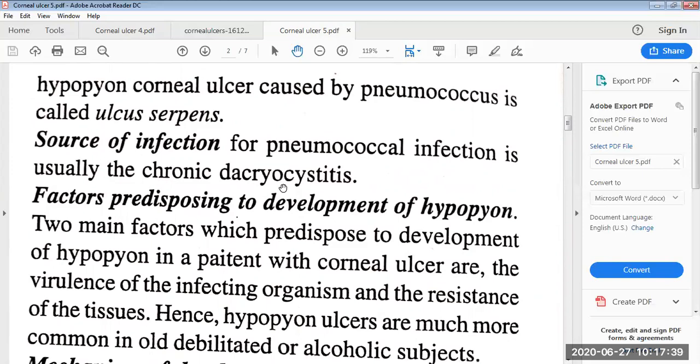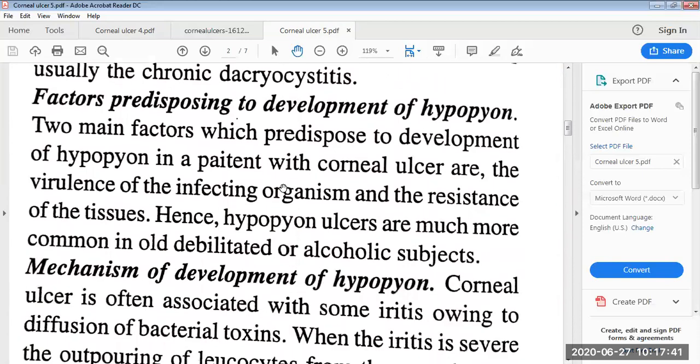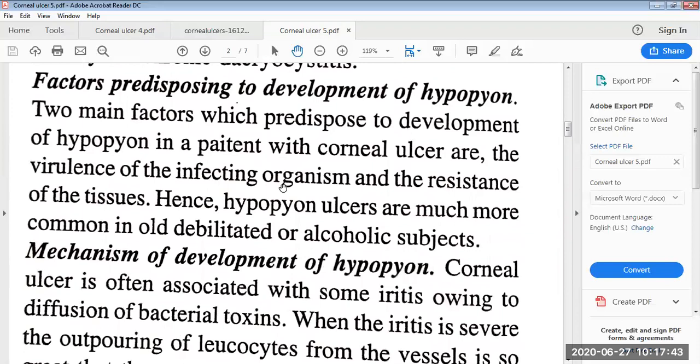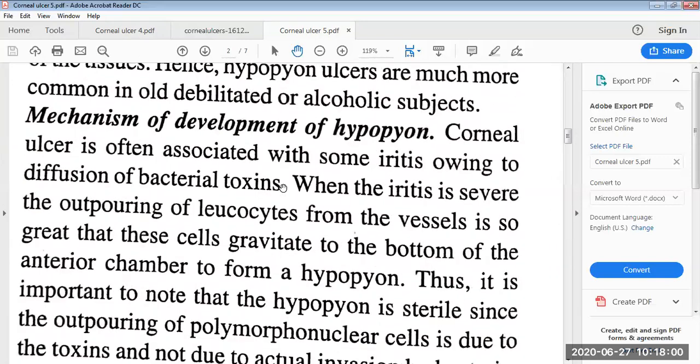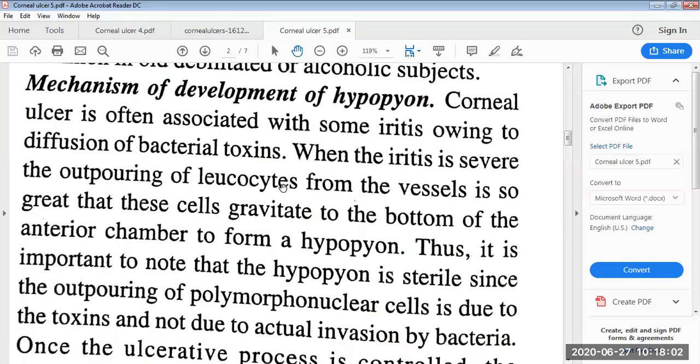The factors predisposing to the development of hypopyon: the two main factors which predispose to the development of hypopyon in a patient with corneal ulcer are the virulence of the infecting organism and the resistance of the tissues. Hence, hypopyon ulcers are much more common in old, debilitated, or alcoholic subjects.